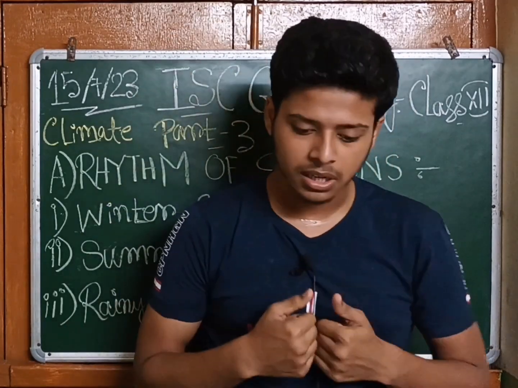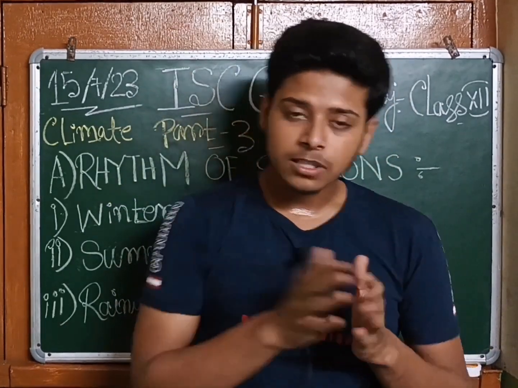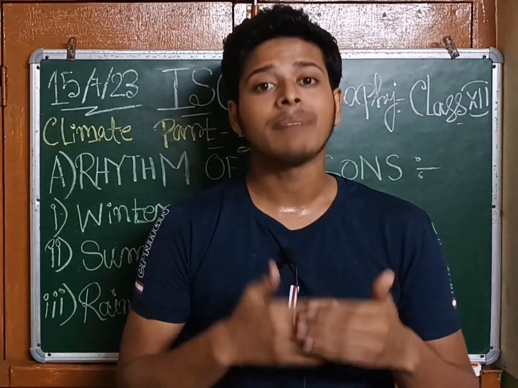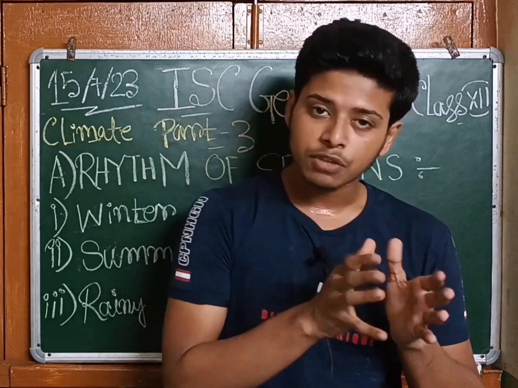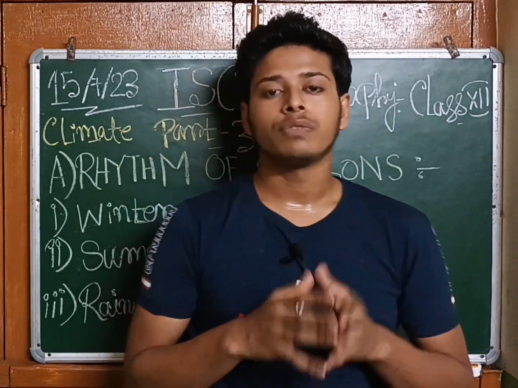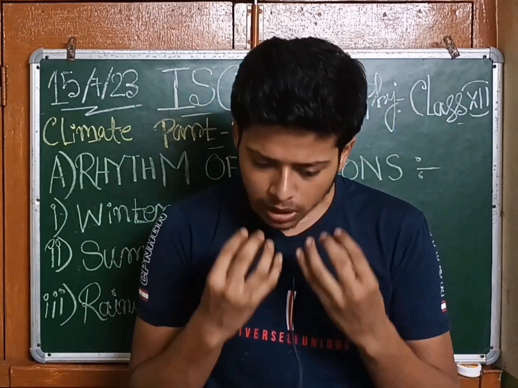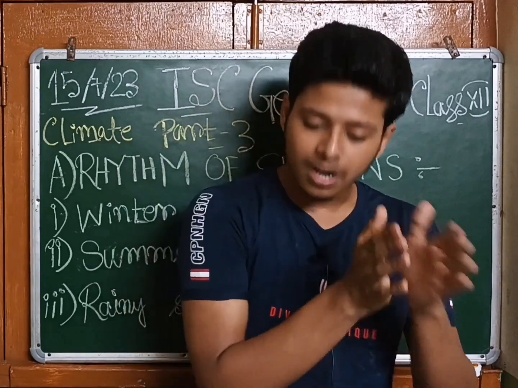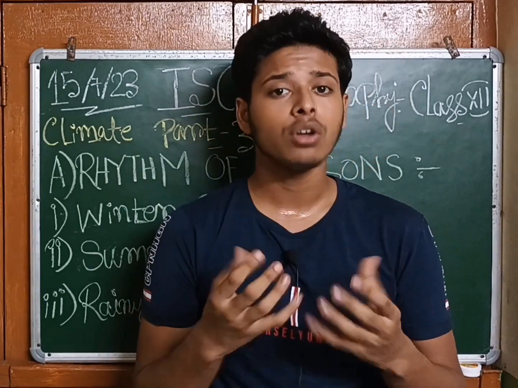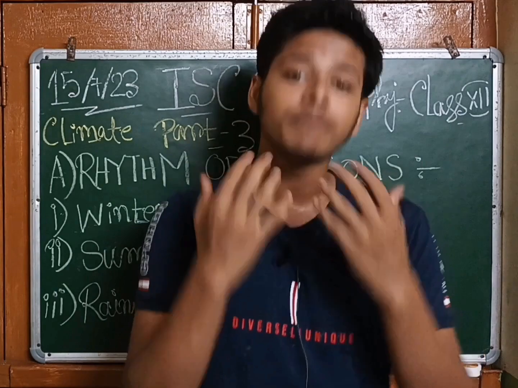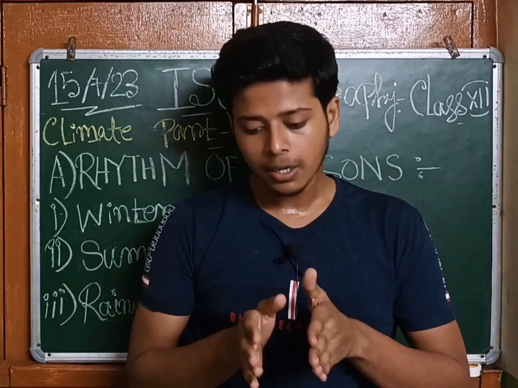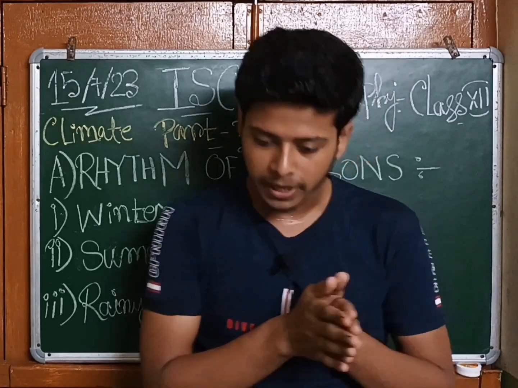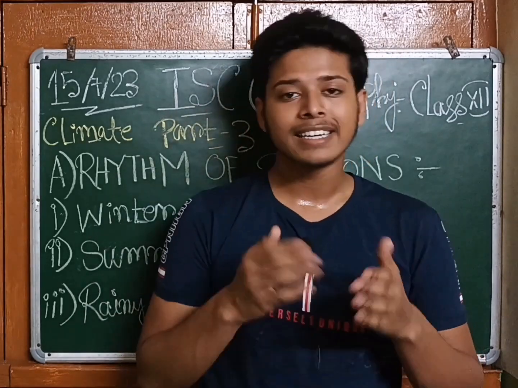So what is the first current? The first current strikes against the Western Ghat and causes heavy rainfall of above 250 centimeters on the western slopes of the Western Ghat as well as the west coastal plain. Western Ghat को जब strike करता है, it receives heavy rainfall. After crossing the Western Ghat, they enter the rain shadow area.